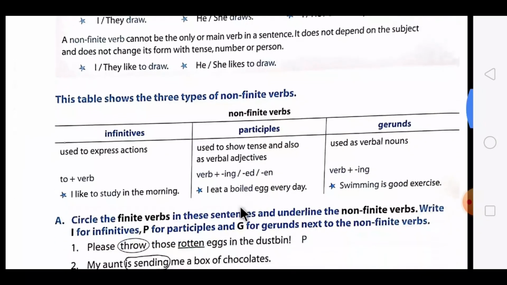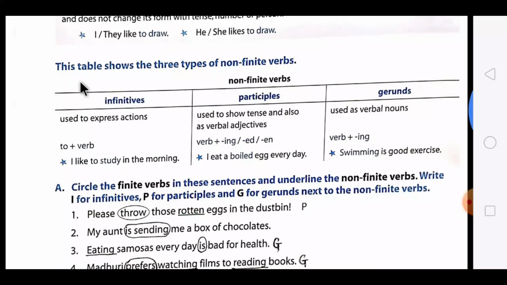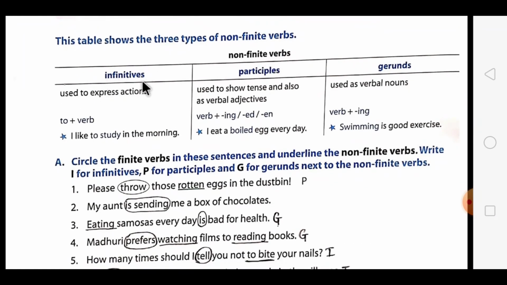Now come and look at the table which is given in your textbook. It shows three types of non-finite verbs. How many types of non-finite verbs are there? There are three types. The first one is the infinitive form. For what is the infinitive form used? It is used to express actions. Means through that you can express the action. And what is its form? To plus verb.